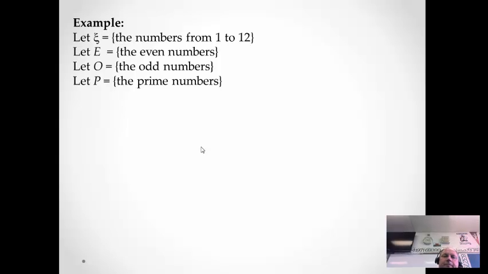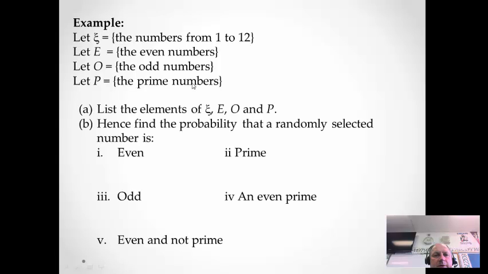Okay, here's another way problems can be written. This one talks about the events, the numbers from 1 to 12. Let E be the set of even numbers. There's all these curly brackets here. It says these are all the possible things that belong to this group, but the overall group is only numbers 1 to 12. Let O be the odd numbers and let P be the prime numbers.